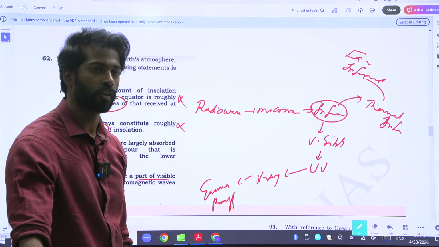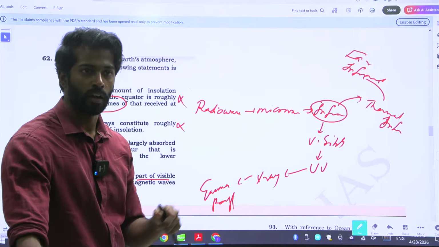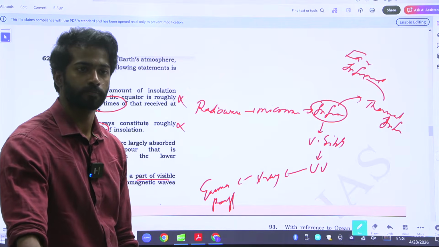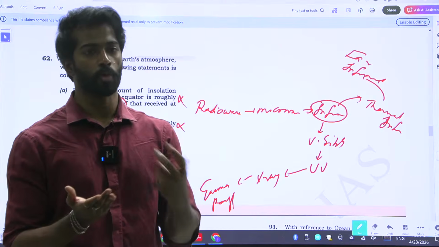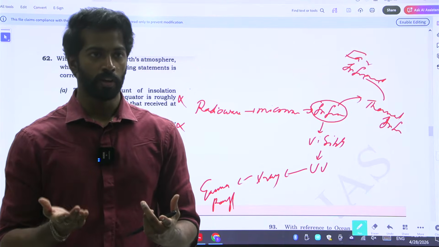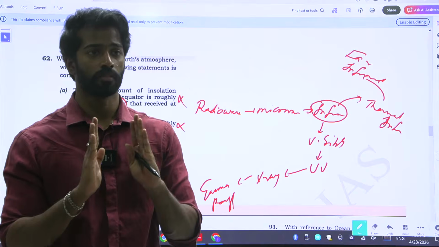Infrared is long wave. I think, how is it possible that the sun is releasing short wave and the infrared is long? It is contradictory, no? The sun is releasing short wave. That is why it is transparent to the atmosphere. But infrared is a long wave. Contradictory. Why?